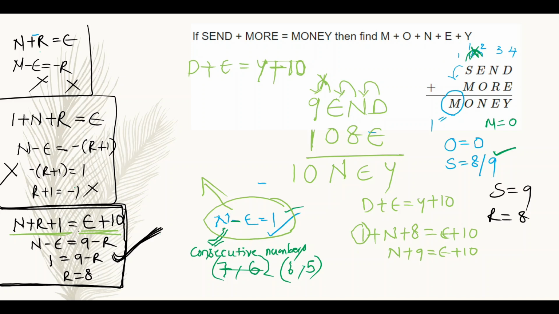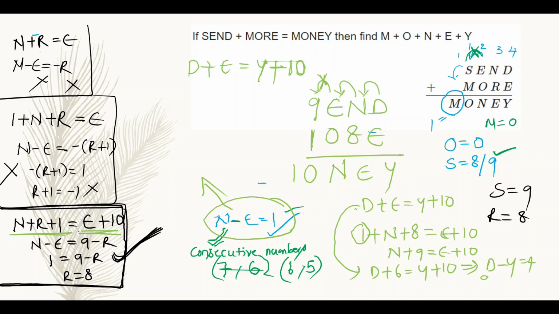Right? So if I am considering n is equal to 7 and e is equal to 6, then d plus 6 is equal to y plus 10. Then d plus 6 is equal to y plus 10. That means d minus y is equal to 4.